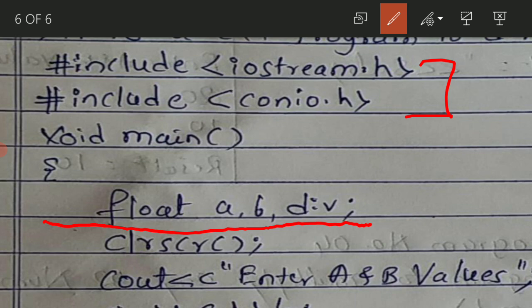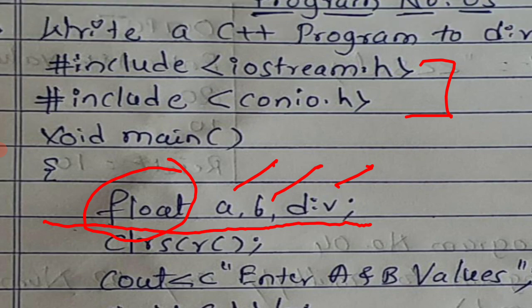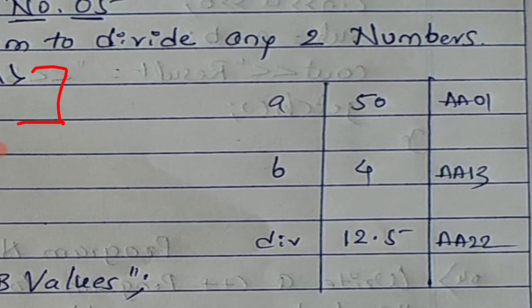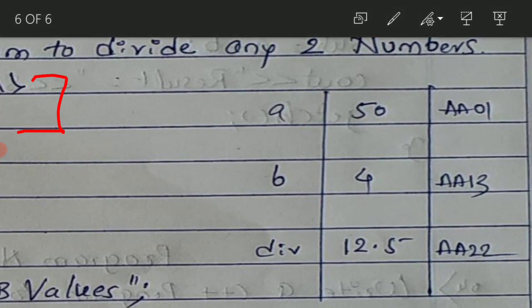Instead of int, we have to use what? Float. When I say float, what happens? The a, b and div, three variables I have taken here. See, this is a, we are going to store in AA01.